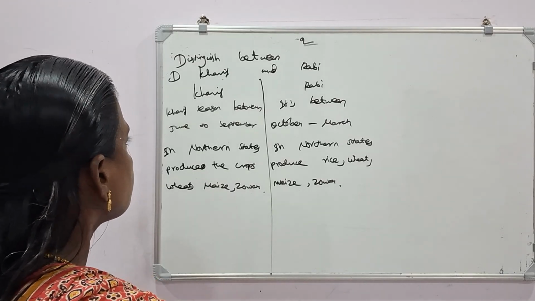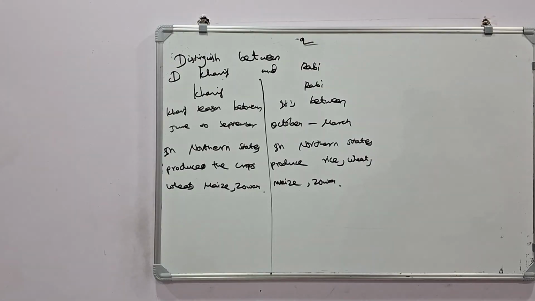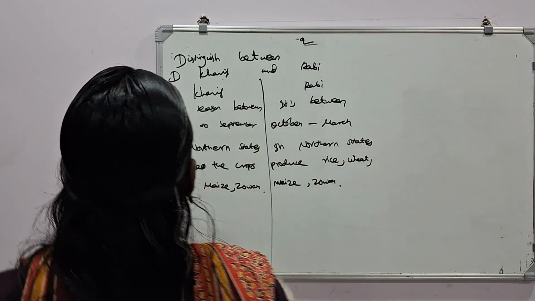Second question. Inundation canal and perennial canal.